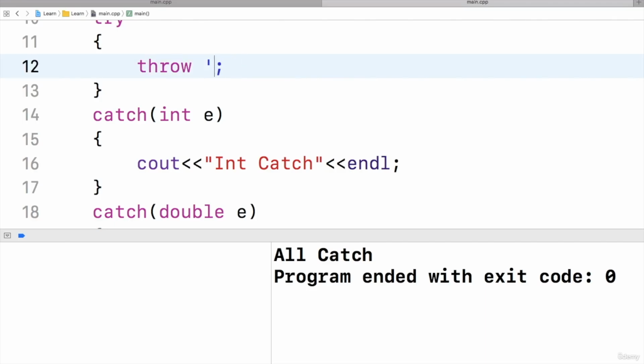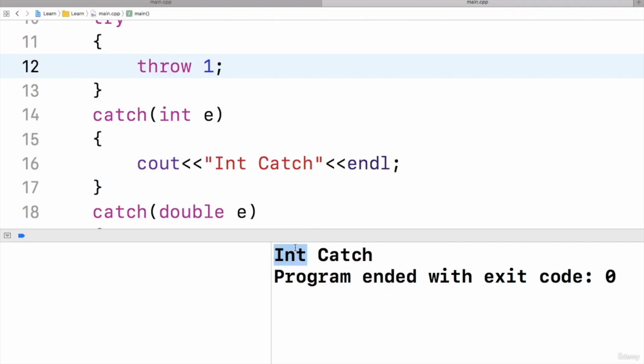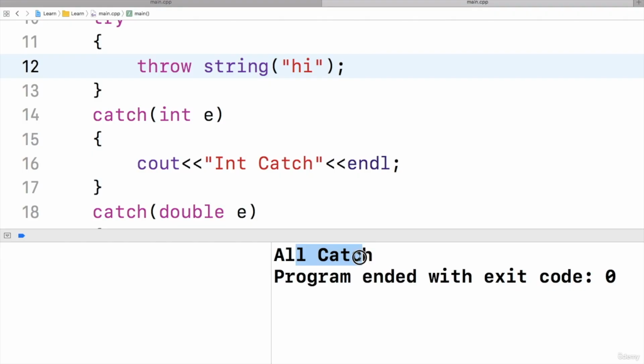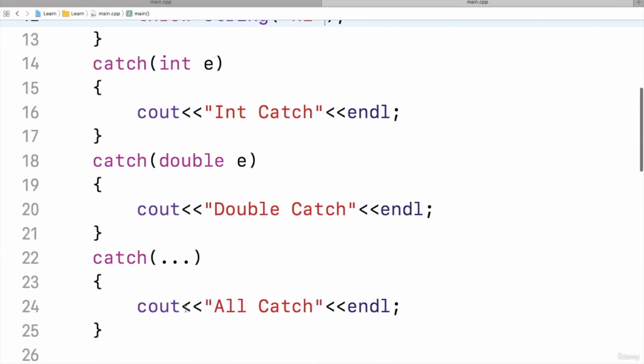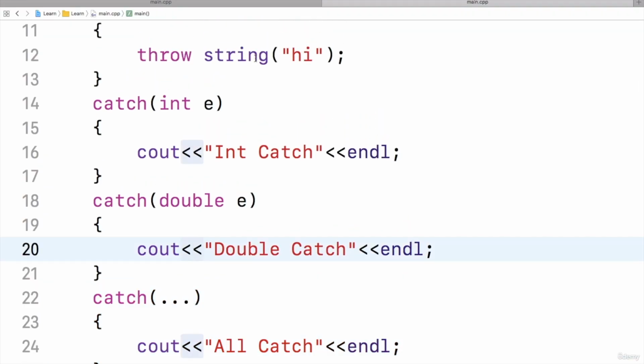If I change this A to 1, then if I run, int catch is executed. If I say this as 1.9, then double catch will be executed. Yes, it is double catch. If I mention a string here, and in this I'll say something, hi, and run, now all catch will be executed. So for any other type, the all catch block is executed. So this works like a universal catch or all catch. If any catch block is not available for any type of data, then this catch block is executed.